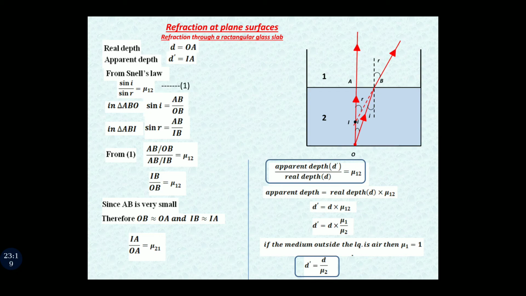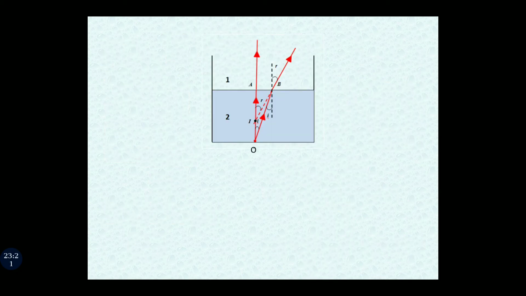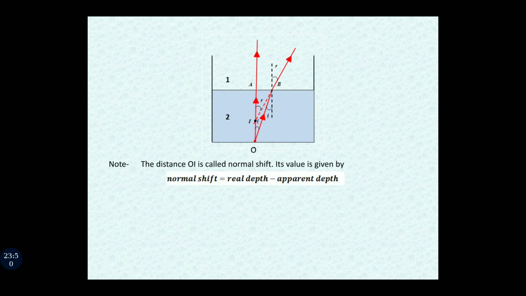One more thing we have to understand from the diagram, and that thing is the distance OI. If you can see in the diagram, the distance OI is called normal shift. It is the apparent shift of the object for an observer who is looking at the object from the outside. So the distance OI is called normal shift, and its value is given by normal shift is equal to real